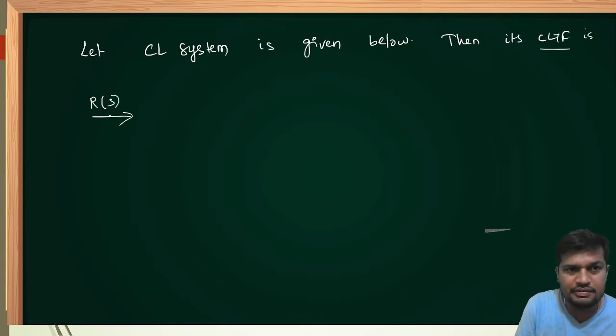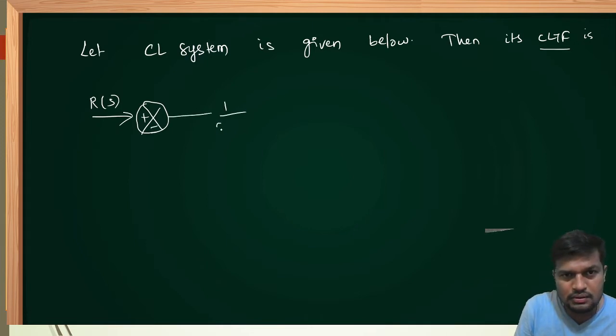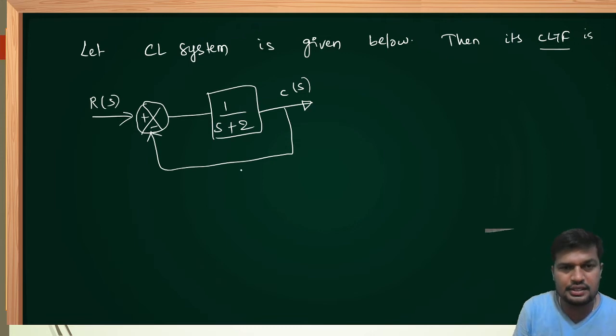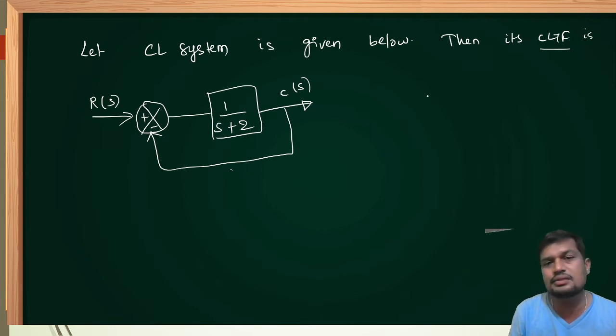Input is R of S, error detector, let gain of the system be 1 upon S plus 2. Output is C of S. Feedback is unity, H of S is given as 1. G of S is given as 1 by S plus 2. Then he is asking the closed loop transfer function.